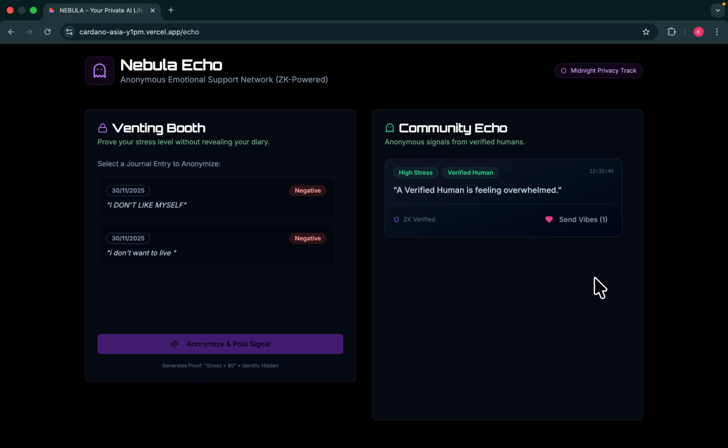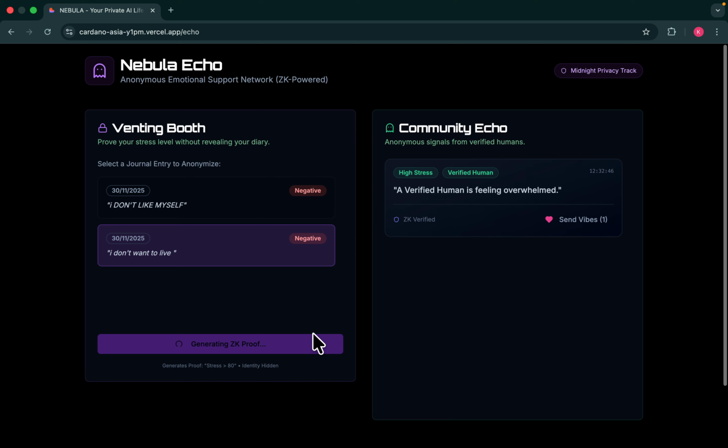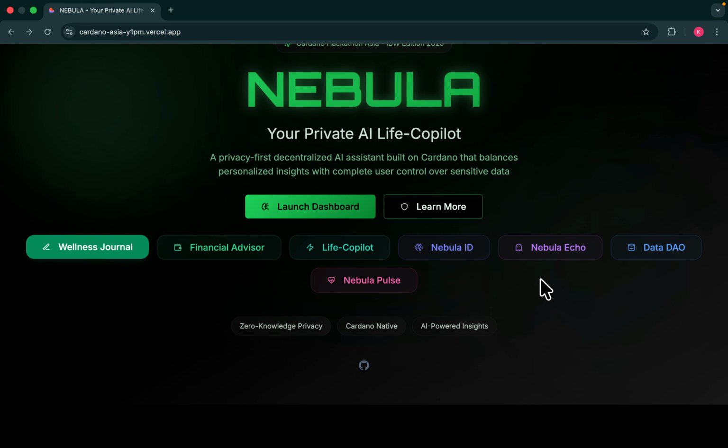That's the differentiator, we have used zk verified for that. It is also anonymous, no information of the user will be shared online, and they can add any information they want. So that's what we have implemented for the vending booth.